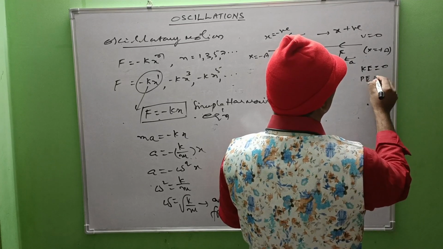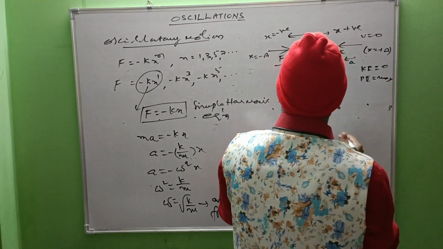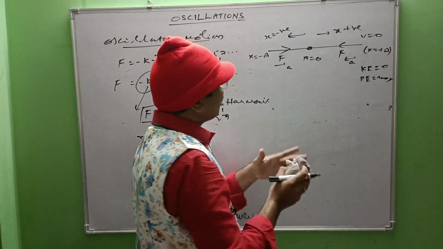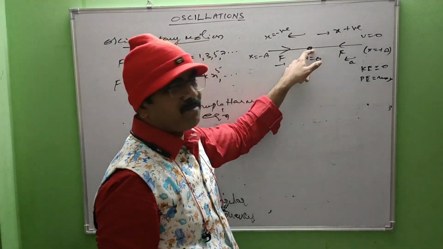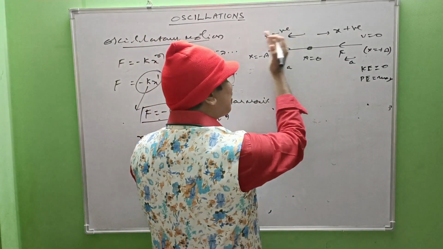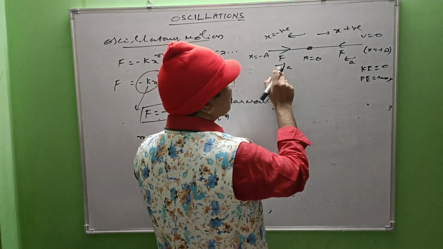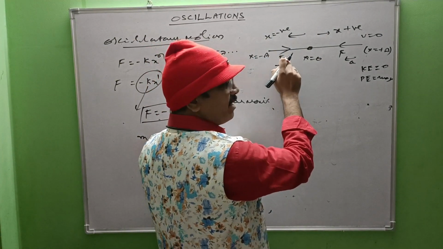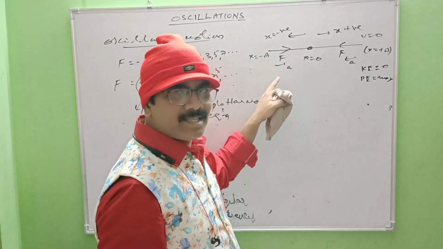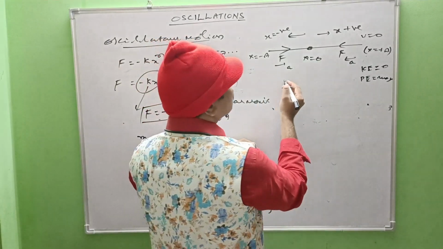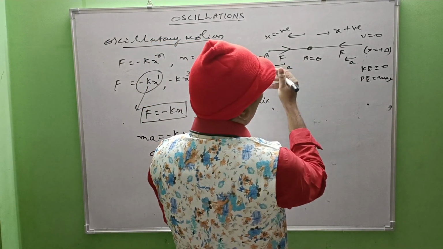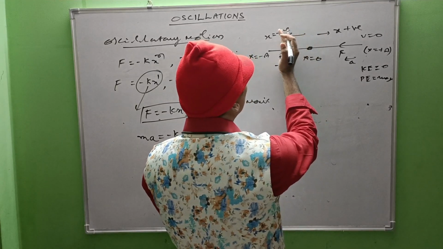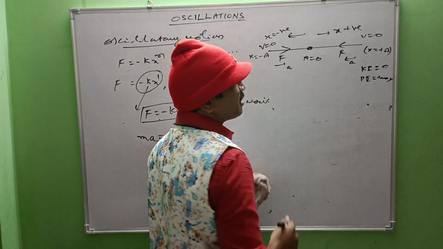Here also, when it moves to the left side of the mean position, it is acted upon by the restoring force once again. So it is under retardation once again, meaning speed decreases and becomes 0 at the extreme position.